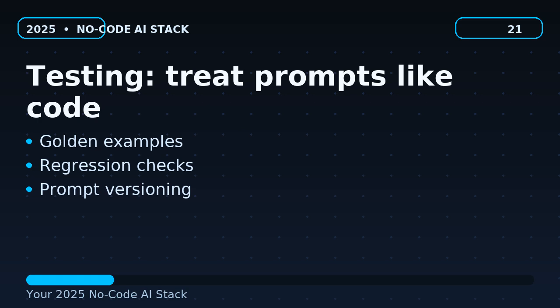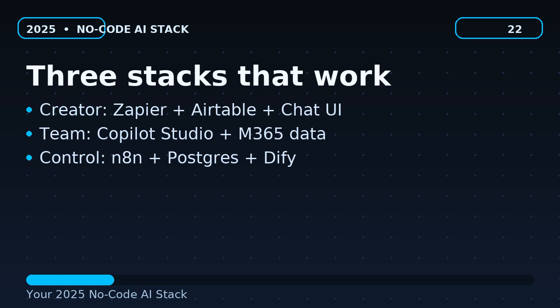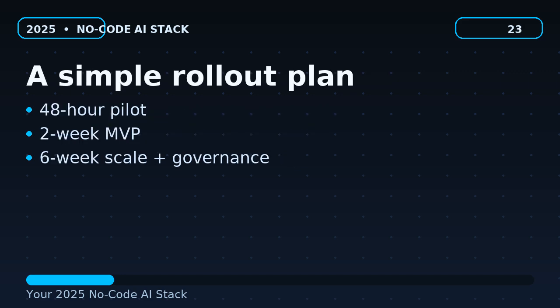3 stacks that work. On-screen bullets: Creator: Zapier, Airtable, chat UI. Team: Copilot Studio plus M365 data. Control: N8N plus Postgres plus Dify. Voiceover: Here are 3 example stacks. Creators often pair a chatbot with Zapier and a spreadsheet database. Teams in Microsoft go Copilot Studio with M365 data. And control-heavy teams combine N8N, Postgres, and an app builder like Dify.